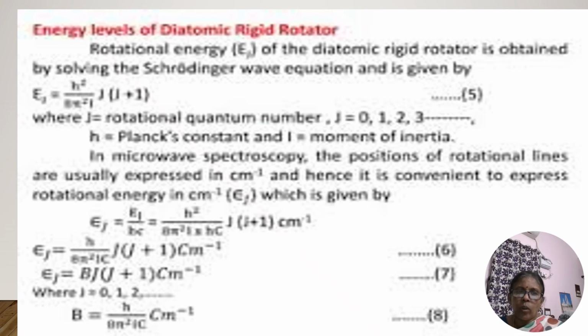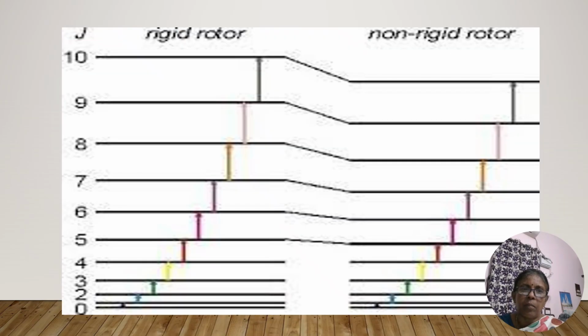For the diatomic rigid rotator, we can have the spectrum like this. For each value of the rotational quantum number, j equal to 0, 1, 2, 3, the energy level goes on increasing.